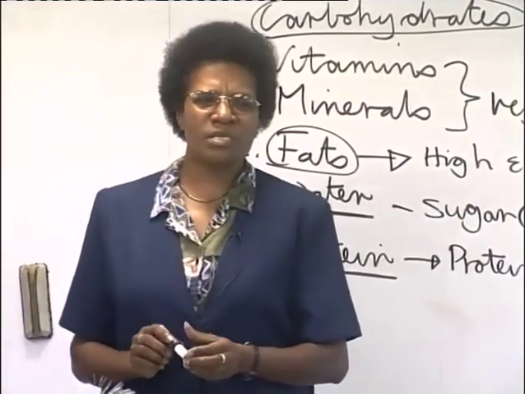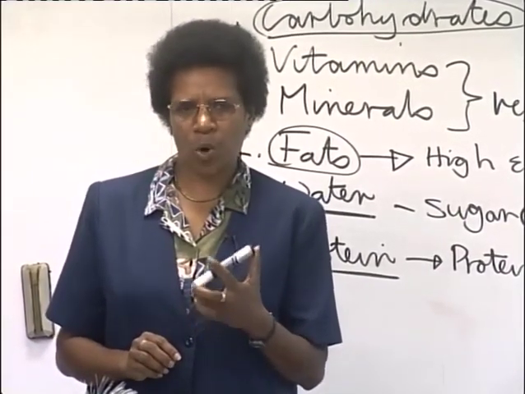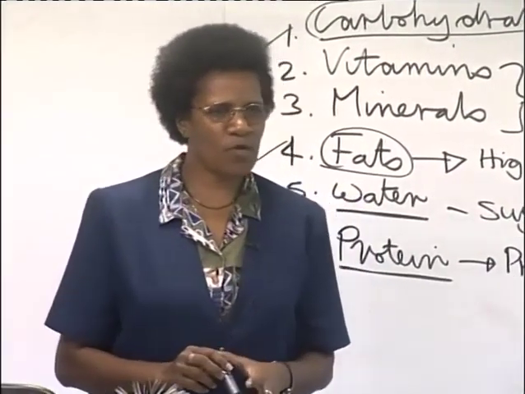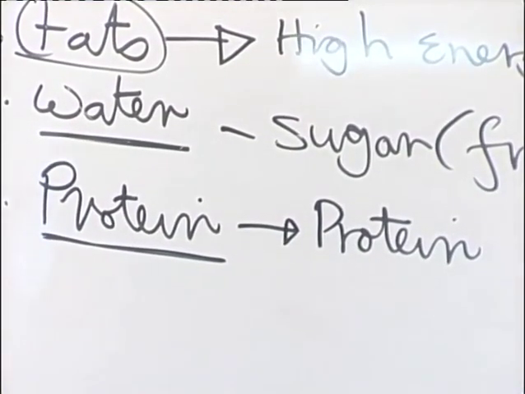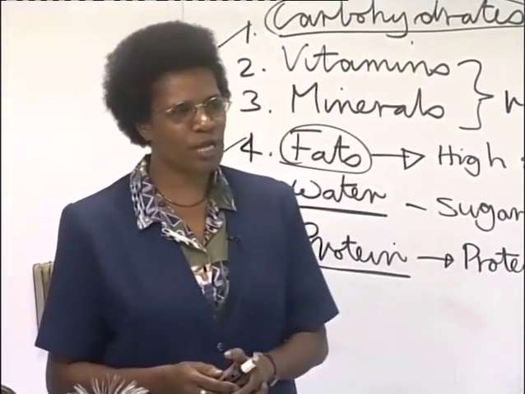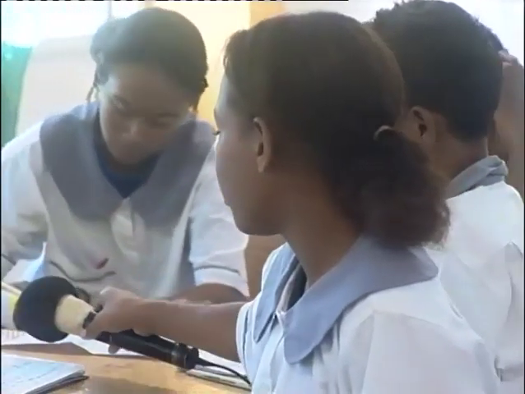Anybody who can tell me what you think the work of protein foods in our body? Okay, we have Hayano. What do you think protein foods help to do in our body? It helps to build up the body. Very good. Helps to build up the body.